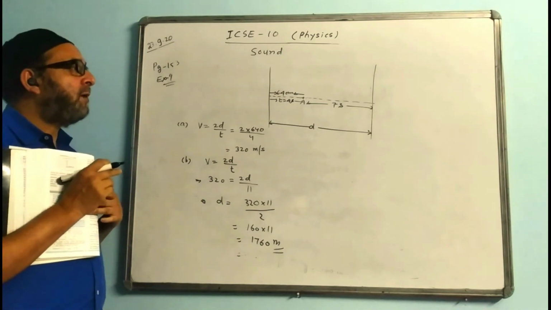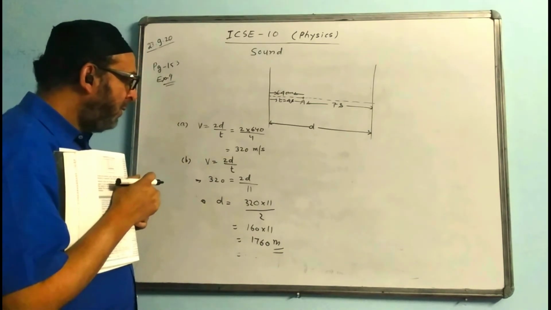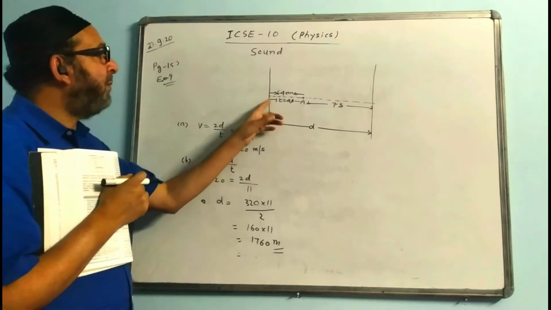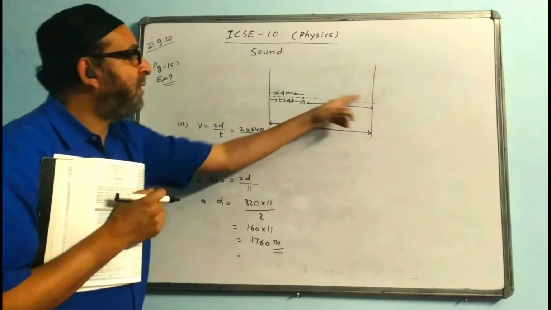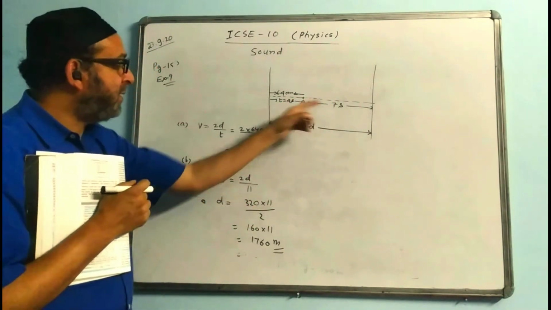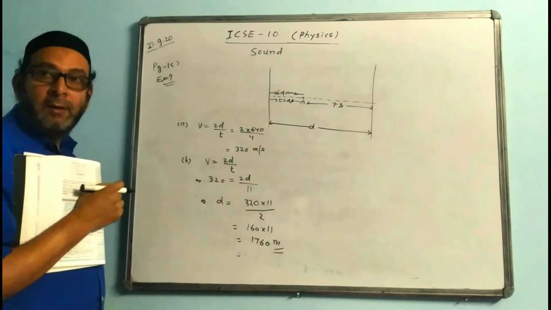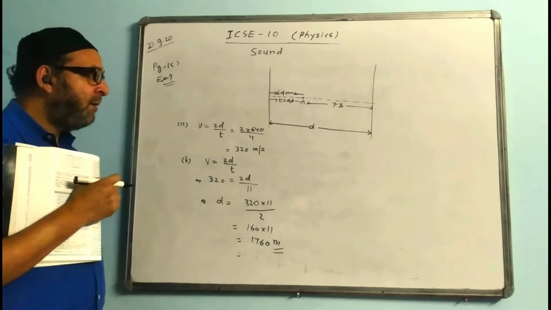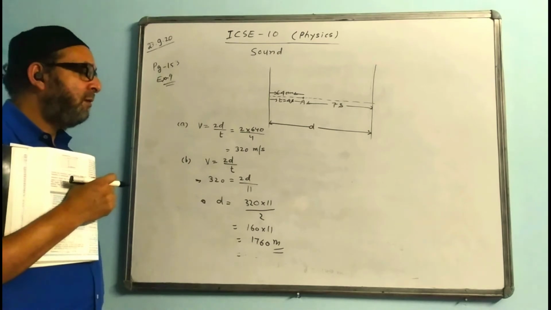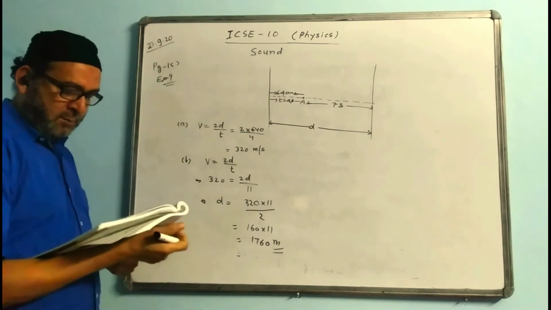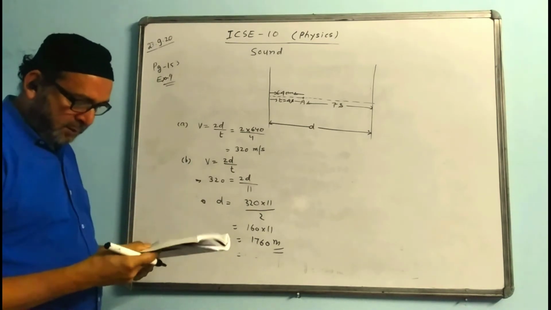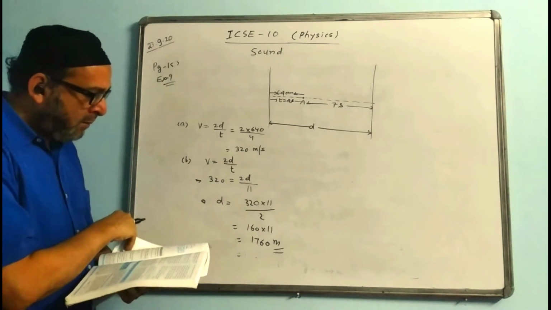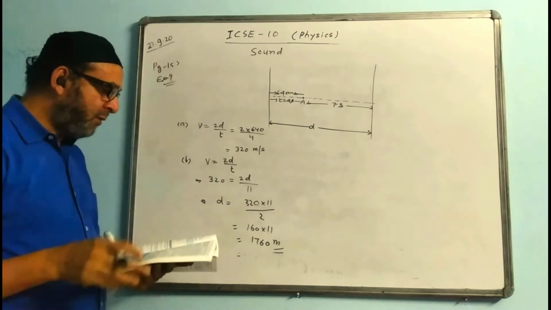We can do this question by 320 into 11 by 2. The total timing from here to there is how much? 4 plus 7. What is the total time? 4 plus 7 is how much? 11, no? And the answer is 1760 meters. 1760 will be the answer. You see the second part answer.